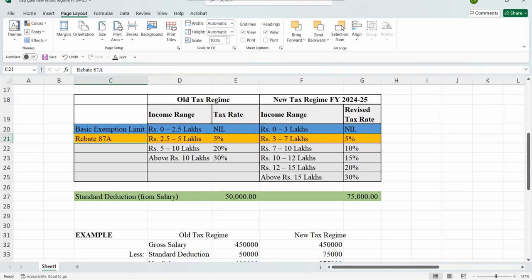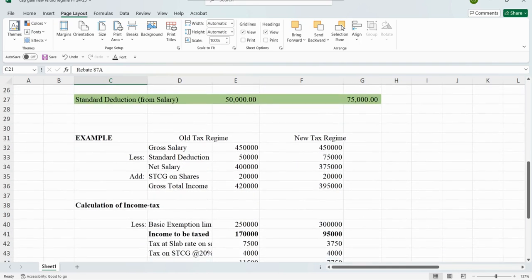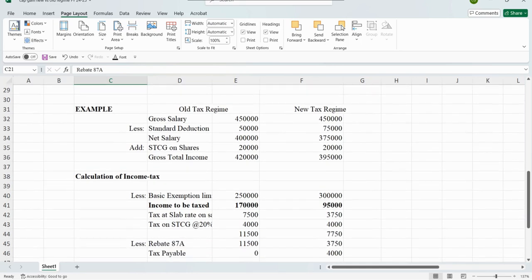Now, let's come to the main point, and the purpose of our video: the calculation of tax for salaried employees who also have income from capital gain. And again, for the purpose of our understanding, we have taken short-term capital gain only. So let's start with an example. This is an example where we have taken the same amount of income under the old tax regime and the new tax regime. The gross salary would be 4.5 lakhs, then the standard deduction, and then there is short-term capital gain on the sale of shares.